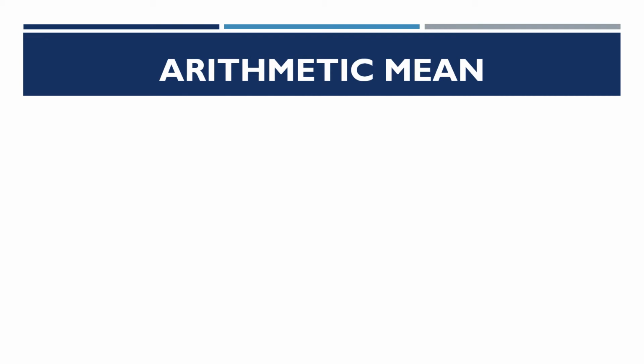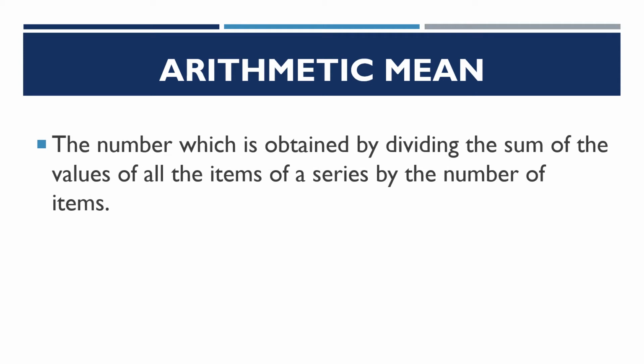So what does arithmetic mean? What do we really mean by it? Actually, it is the number which is obtained by dividing the sum of the values of all the items of a series by the number of items. So when you add up all the values of all the items of a series and divide by the number of items, we get a number. That number which is obtained is called arithmetic mean.